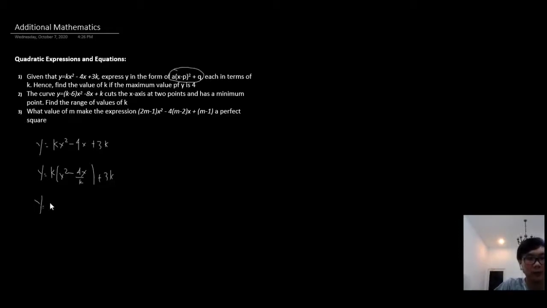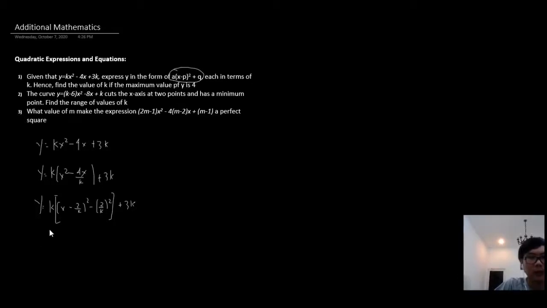So y is equal to k(x minus 2 by k) squared minus (2 by k) squared plus 3k. But notice something. Since we forced k out before, because we can't have a coefficient except for 1 in front of x squared, up to the second term we forced k out. So we need to put a bracket here, which shows that we did this before. It's an essential step, in order to avoid confusion for you as well as the examiner.